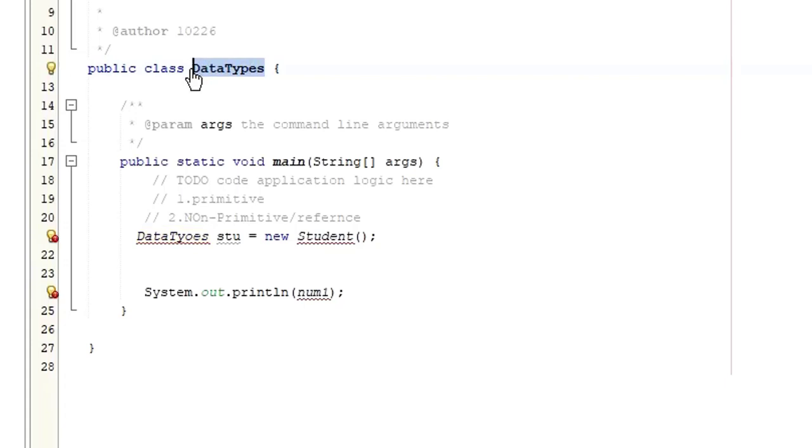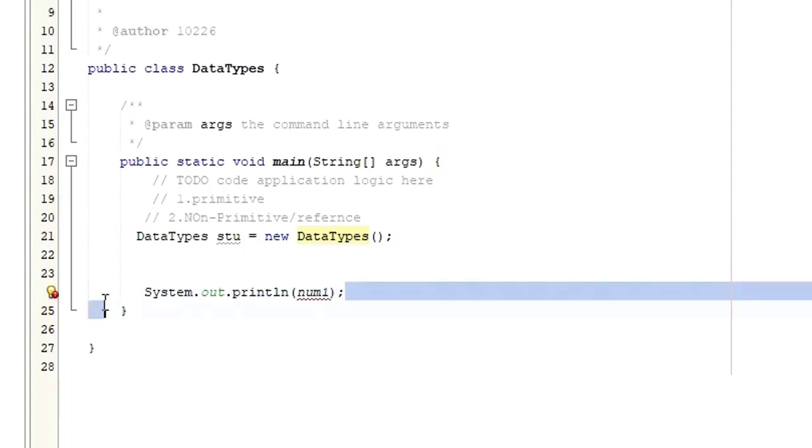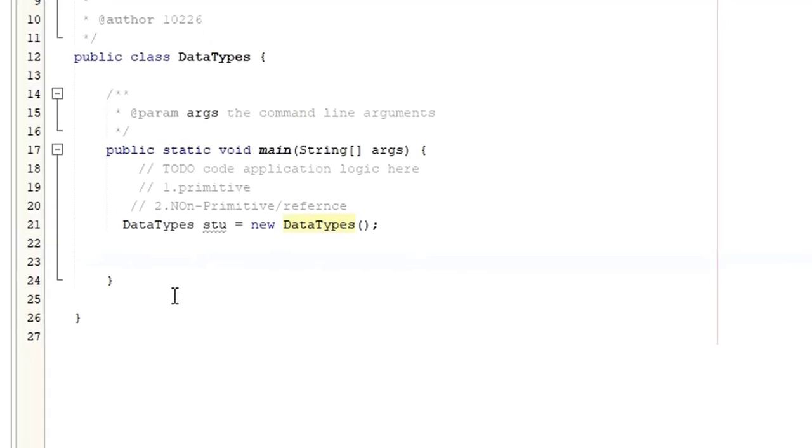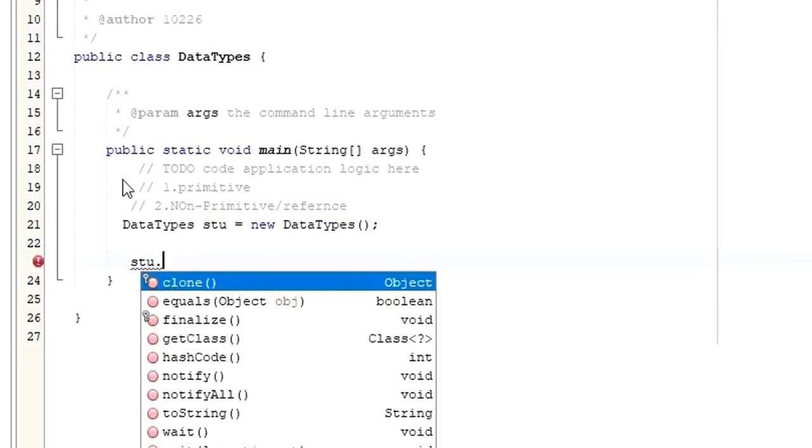So let me copy and paste. So even here I have to use the same, right? So in case I want to access any methods of this class, just like before, what do I need to do? If it is a static method, I can straight away call the method. If it is not a static method, all I need to do is create an object like this, then stu dot, and call the method.